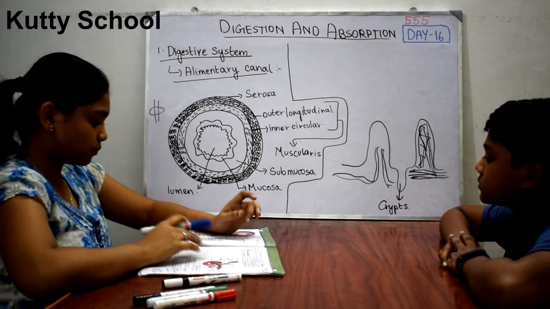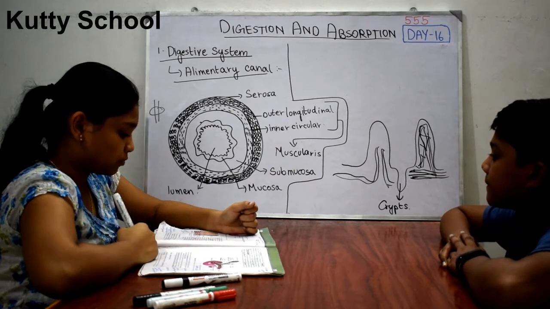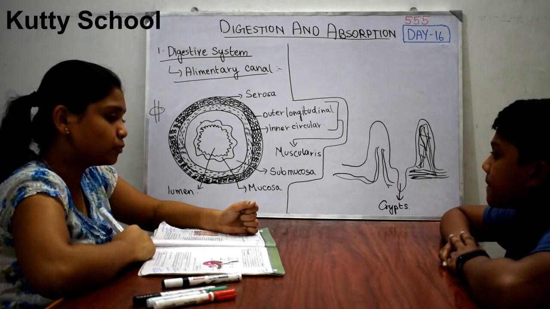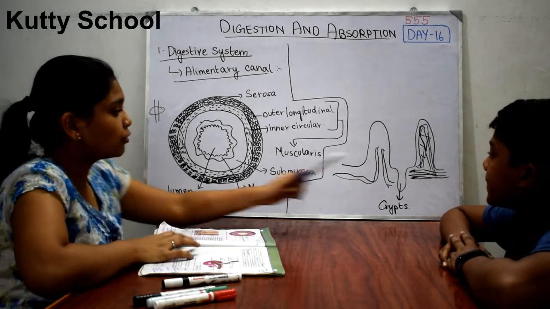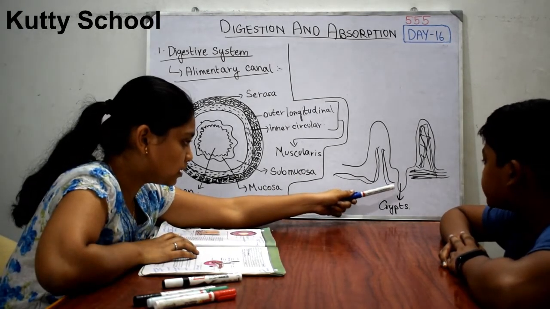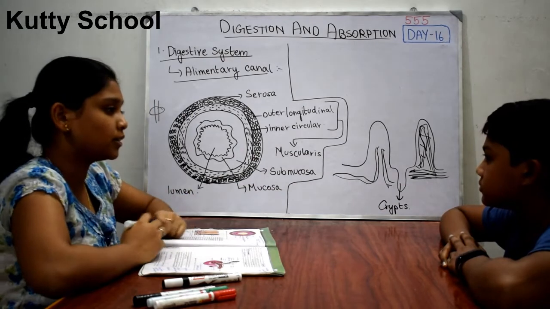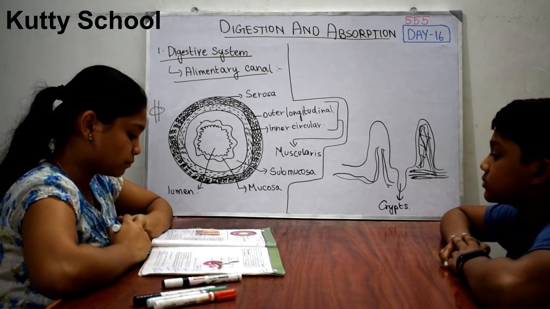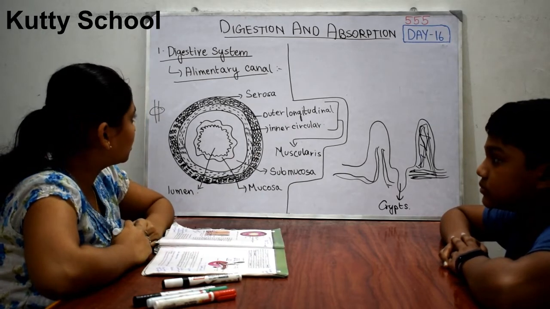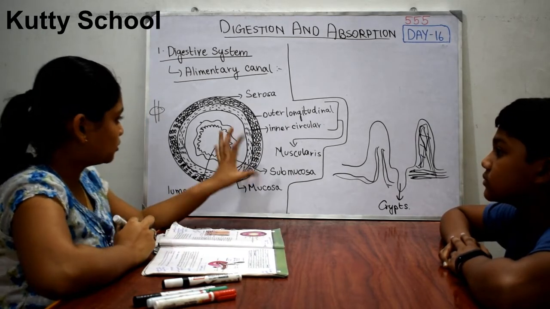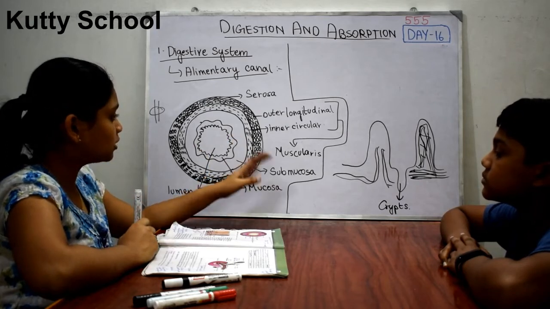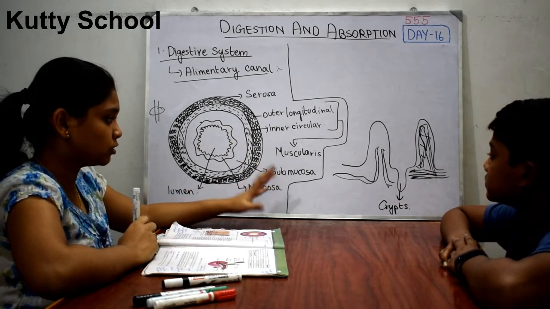In the small intestine, the villi can have crypts of Lieberkühn. Lieberkühn is nothing but the crypts which are present here. If the same are present in the small intestine, they are known as crypts of Lieberkühn. So this is about the muscles which are present in the alimentary canal. These are the muscles and those are the villi, the structure and everything.